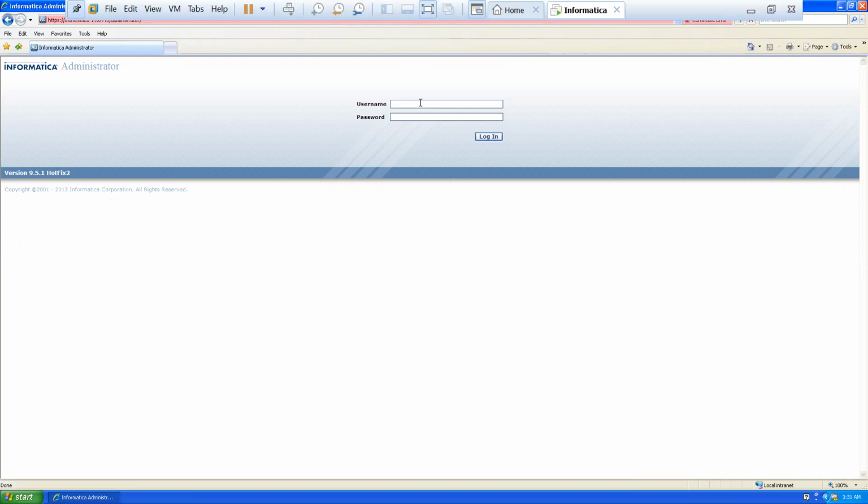During the installation of the server software on our local machine, whatever username and password were given for the administrator, we need to remember that username and password and use them to log into the Informatica Administrator homepage. The username is administrator, and I gave the password for this administrator as admin only, all in small letters.